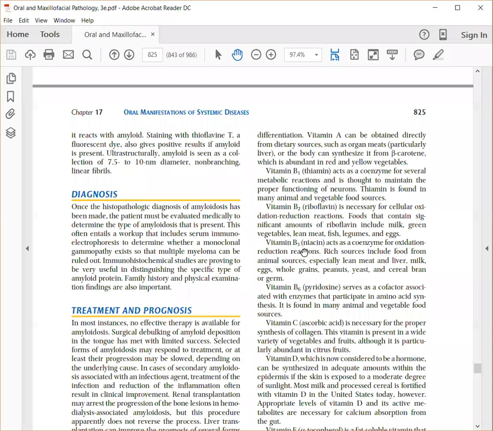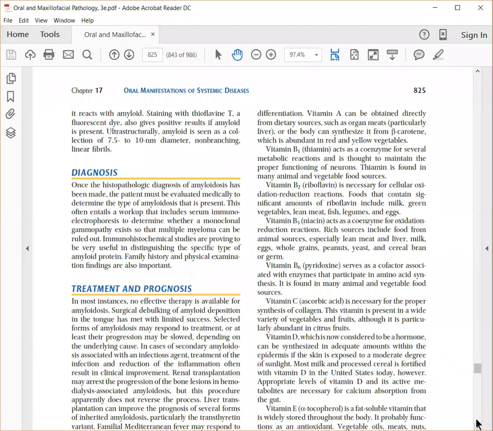B3 is niacin. Niacin is also important for redox reactions. So it is also consumed from both animal sources and food sources. Vitamin B6 is pyridoxine, which is again a coenzyme for amino acid synthesis. So if you can see, B1, B2, B3, B6 all are cofactors and responsible for metabolic activity in the body. Vitamin C is ascorbic acid, which is very important for your collagen synthesis. If there is defective vitamin C, your collagen formation is defective.